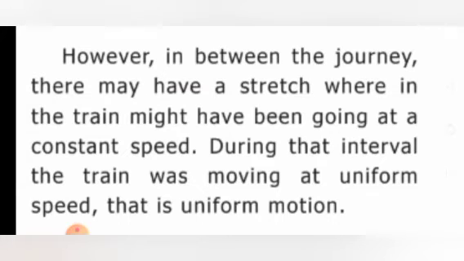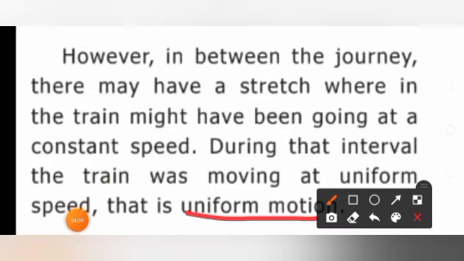During that interval the train was moving at a uniform speed. That motion is called uniform motion. Do you understand, children?